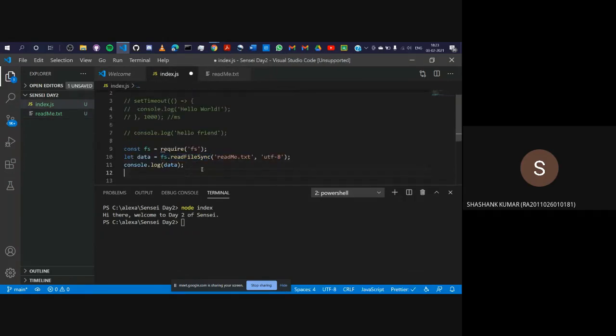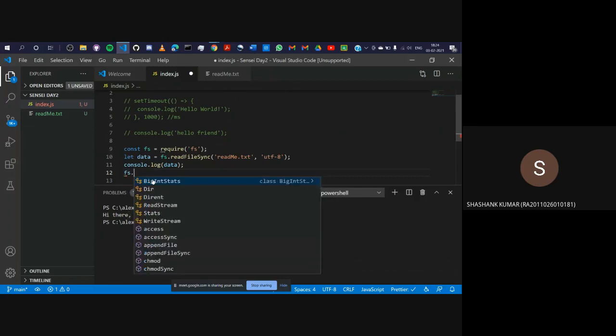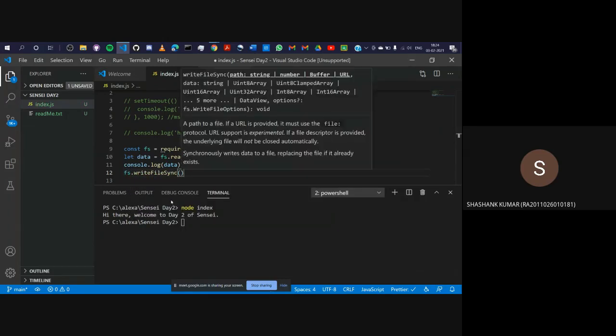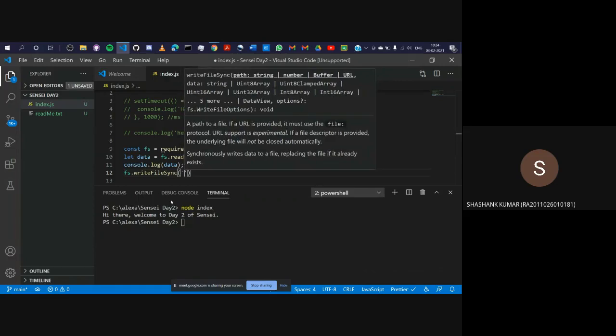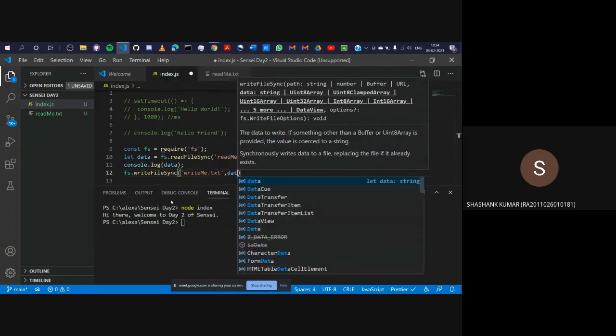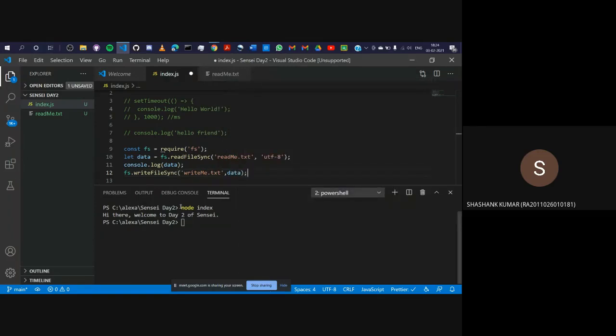Now you can also write files. Write files as in you can take this data or literally any other data and store it in another file like readme. In Node.js, you do not need to create a write file first. Node will do that for you. So let me do that. I'll write fs.writeFileSync. After that, I'll give it a name. Let's give it writeme.txt, and I'll write data over here.